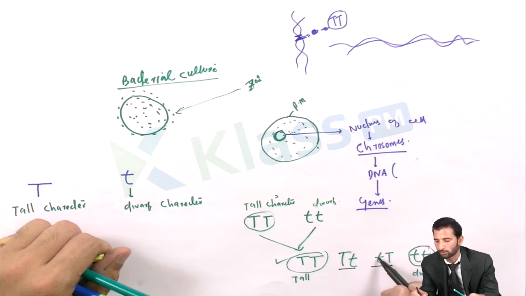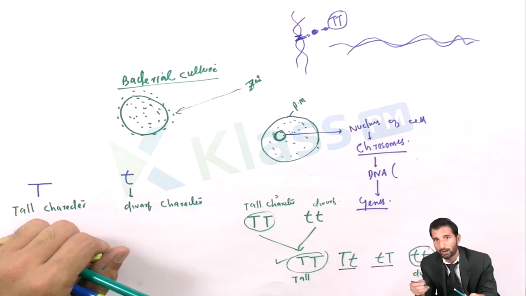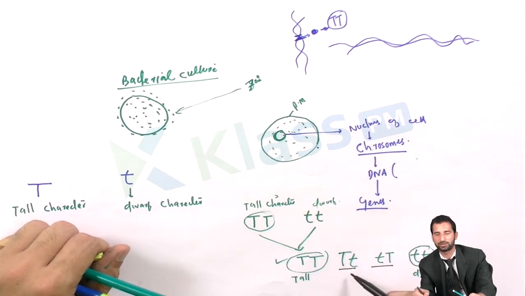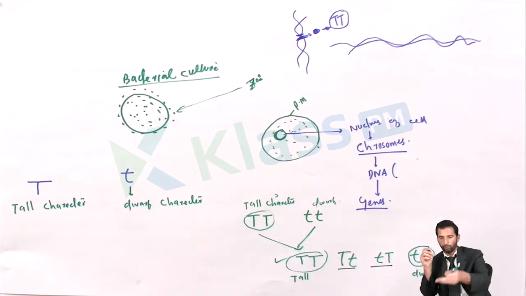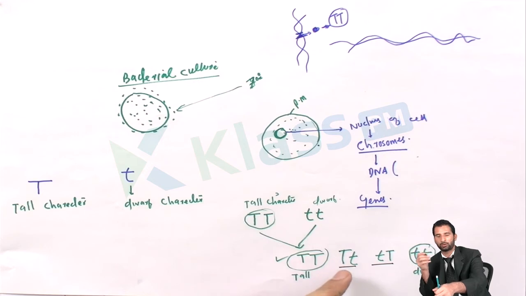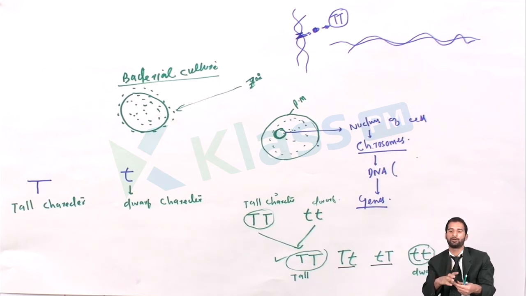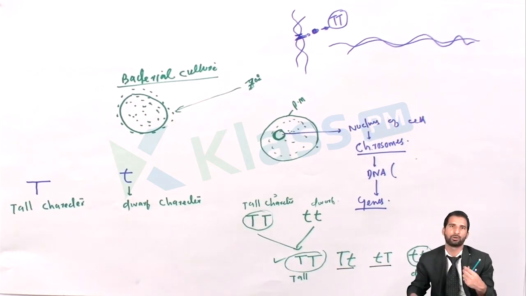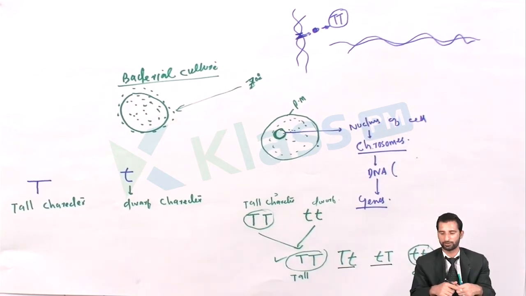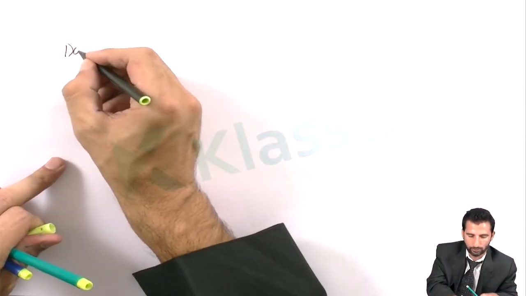Similarly here, small t and capital T. What would be the phenotypic expression of this gene combination? Before we explain, you need to know the meaning of dominant and recessive characters. What is dominant and what is recessive? What is a dominant character?